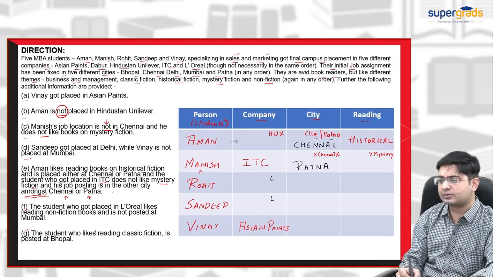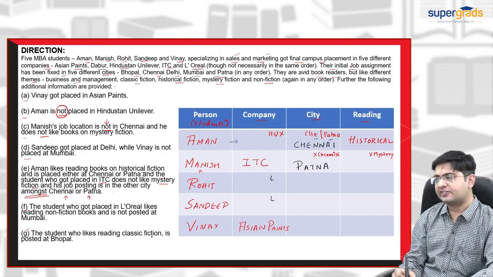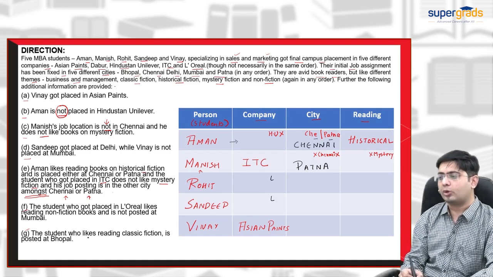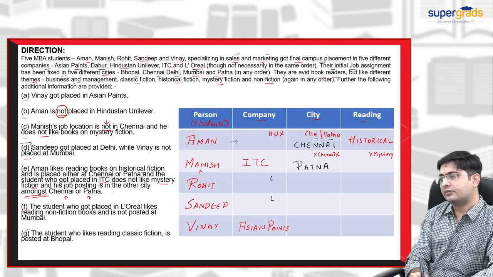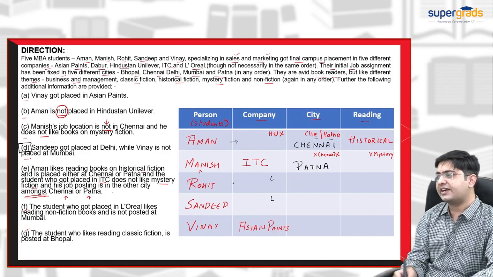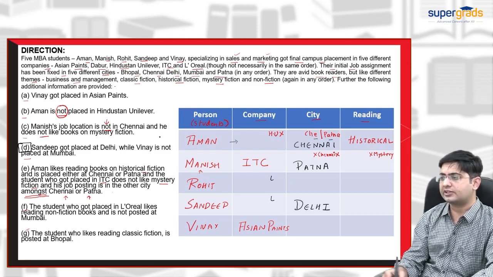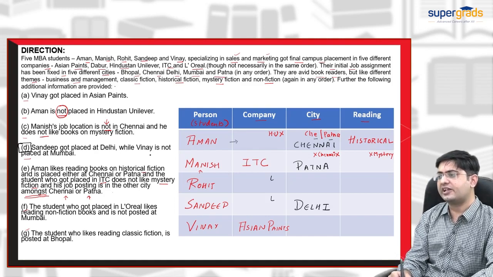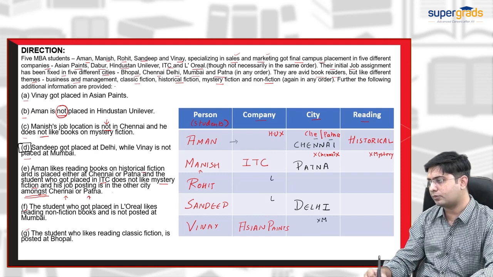Okay, let us move to the next clue. It is saying that the student who likes reading classic fiction is posted at Bhopal. Now guys, focus on the D clue also. Sandeep got placed at Delhi. So it is fixed that he is placed at Delhi. This is the definite clue. Sandeep got placed at Delhi, while Vinay is not placed at Mumbai. Vinay is not from Mumbai.